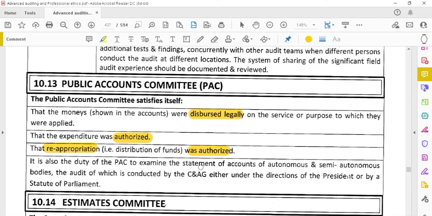Also it is the duty of the public accounts committee to examine the statement of accounts of the autonomous and semi autonomous bodies. Those which function independently, their statement of accounts has to be verified by the public accounts committee. And the audit conducted by the CAG under the directions of the president or by the statute of the parliament, they have to verify whether the audit is proper or not. It is the duty of the public accounts committee in case of the autonomous and semi autonomous bodies.